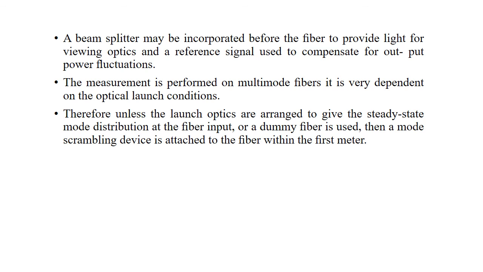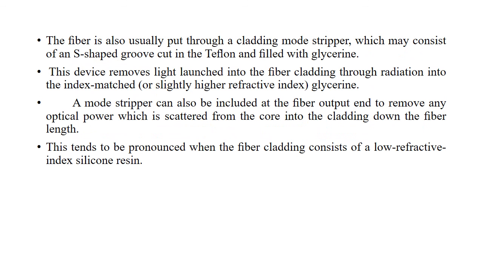This will attenuate the sum of the loss of the cabled fiber and the connector between the launch connector and the cable. The fiber is also usually put through a cladding mode stripper, which may consist of a shaped groove cut in Teflon and filled with glycerin.